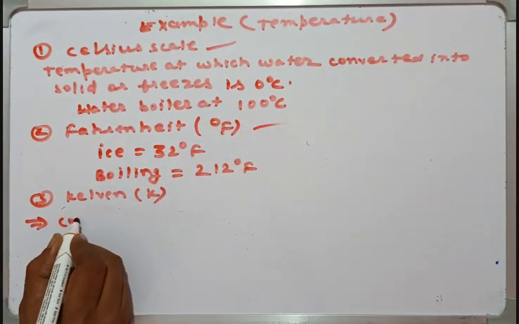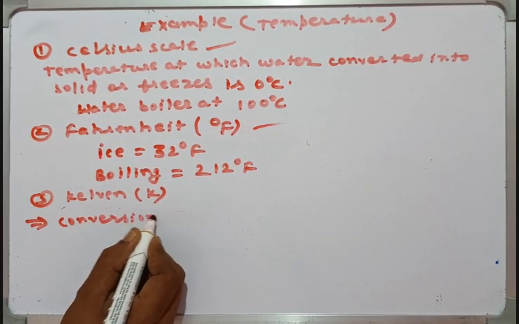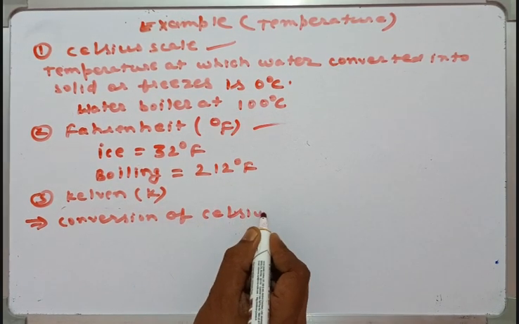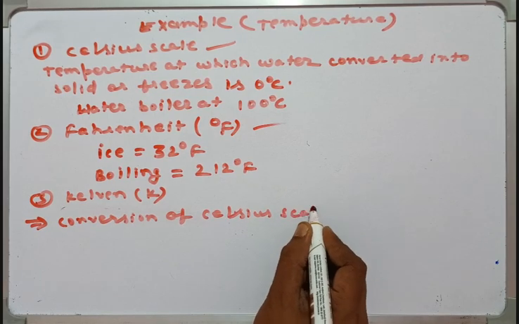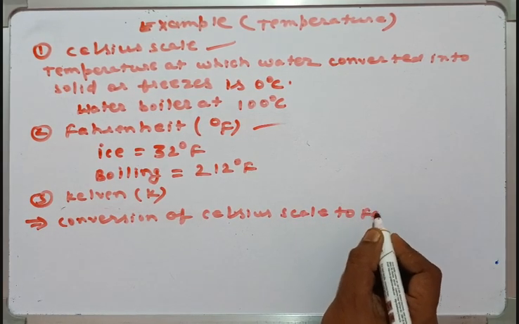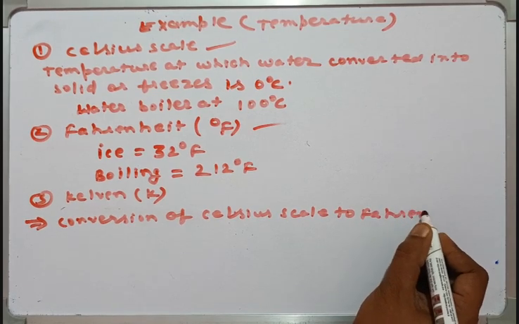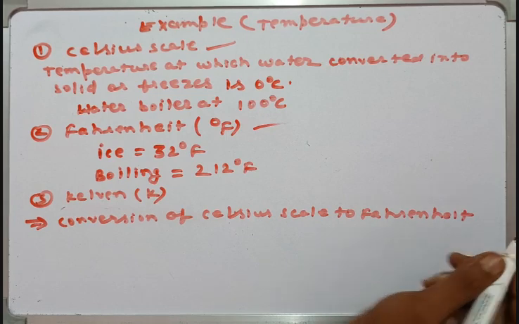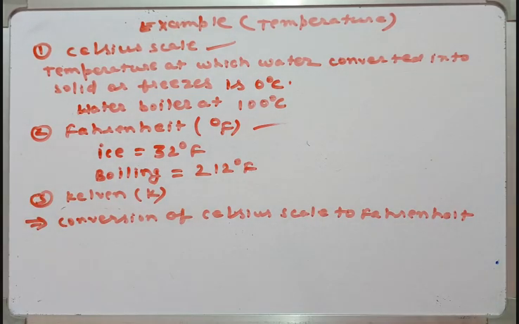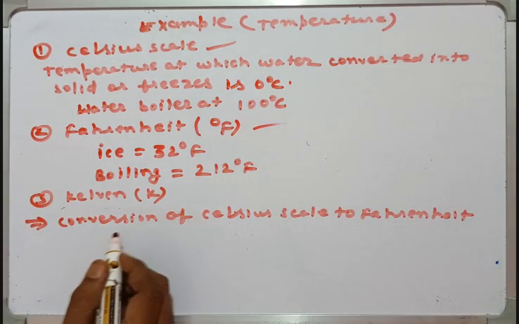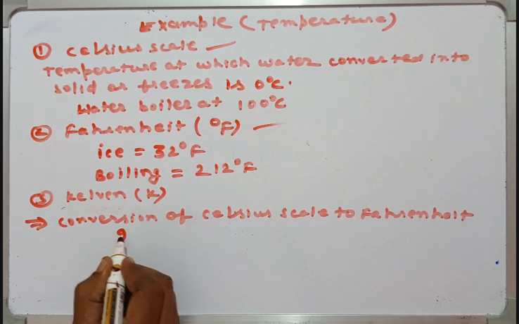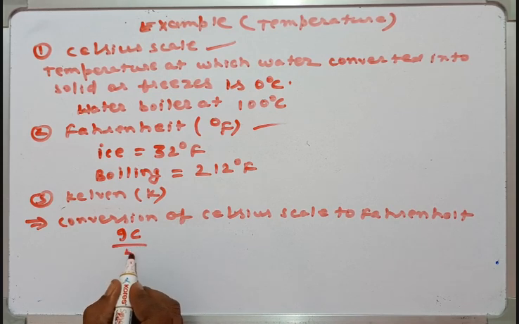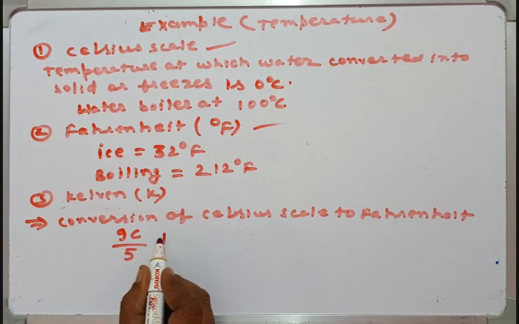So conversion of Celsius scale to Fahrenheit: you remember this formula, 9C by 5 plus 32.